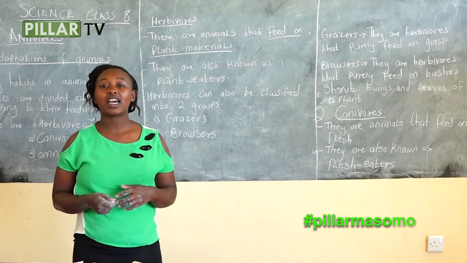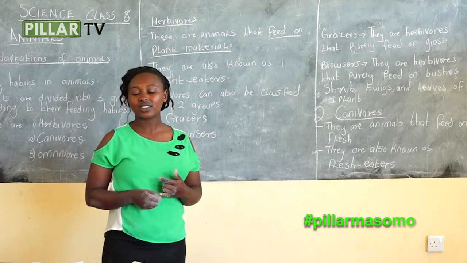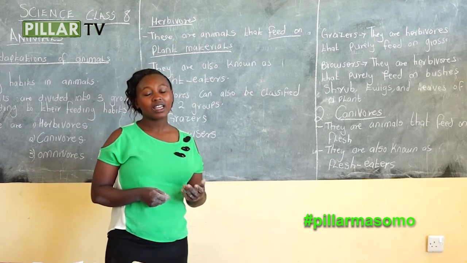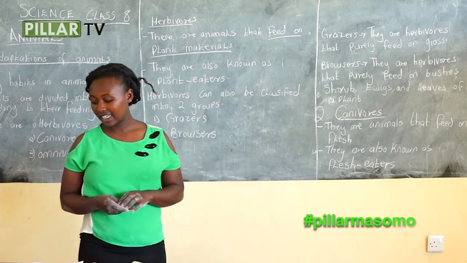And we also say that the omnivorous have 4 sets of teeth, that is incisors for biting, canine for tearing, molar and premolar for chewing and grinding.